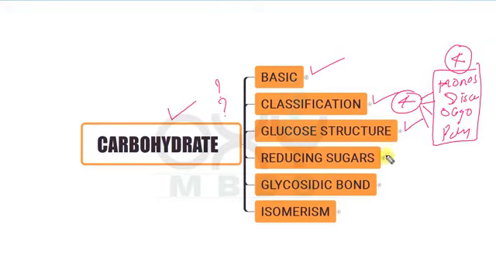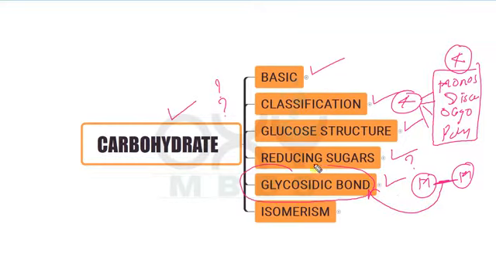Then we will discuss what are the reducing sugars and which are the reducing sugars. Then we will discuss the glycosidic bond, and this is the glycosidic bond that is present in between the two monosaccharide units. So if in the MCQs it is asked which is the bond that is present in the monosaccharides, this is the glycosidic bond. Why it is called the glycosidic bond?